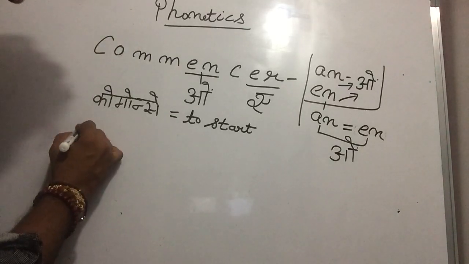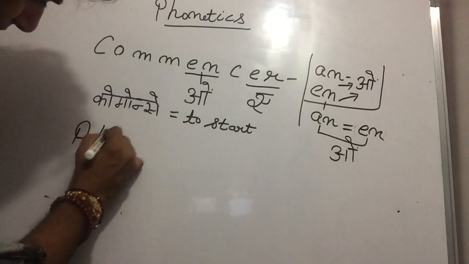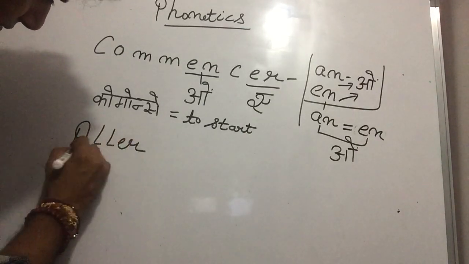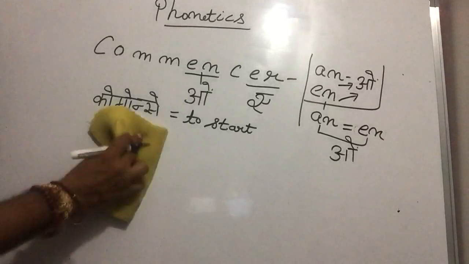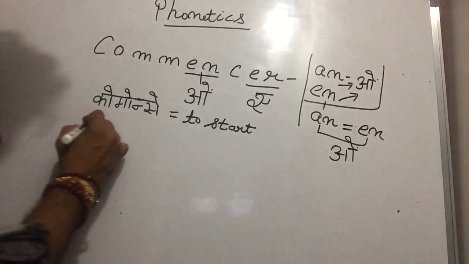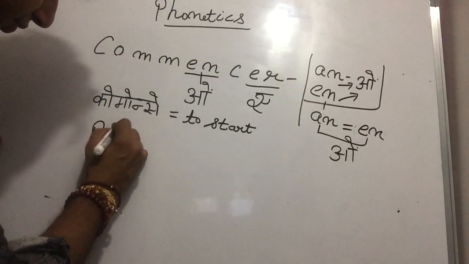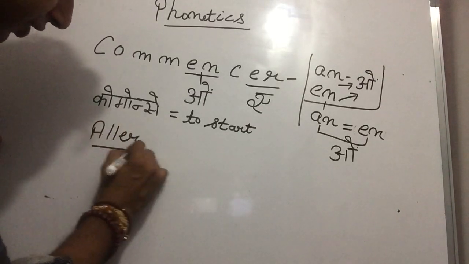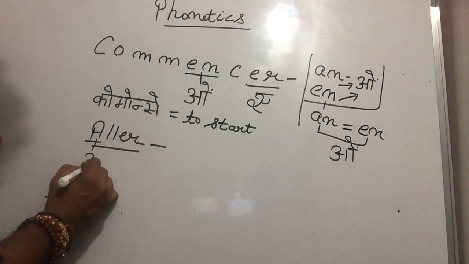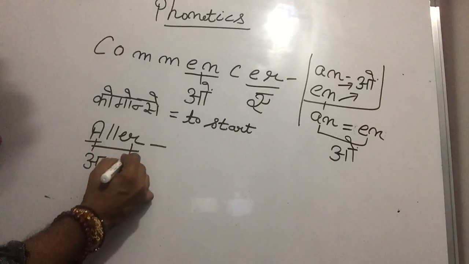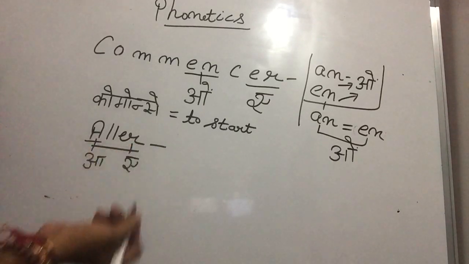Okay. So tell me, Paji, what is this? ALLER. How can we read this? Alive. Very good. It's not alive, but you tried, it's very good because it's the very first day and you came to know. Paji, A sound is A. Ear sound is A. L is L only.